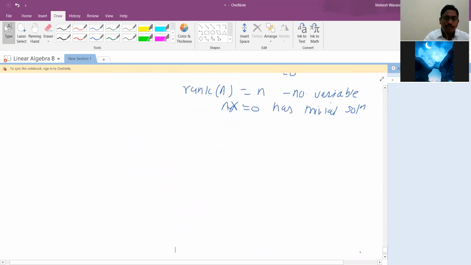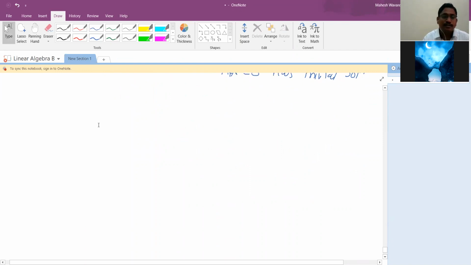So this was the second result. We can say the rank of that matrix is n, and if it is a square system, then we can say that it is invertible. So in the homogeneous system Ax equal to 0, if A is a square matrix and invertible, then it has only the trivial solution. This will be an if and only if statement. A is invertible if and only if Ax equal to 0 has only the trivial solution, or rank of A equal to n. That result you can find.